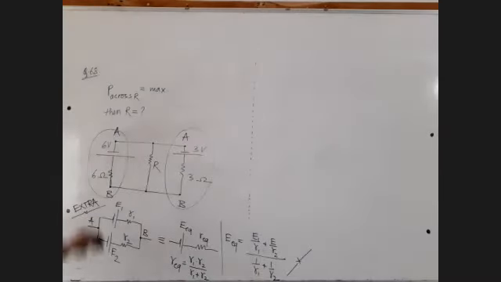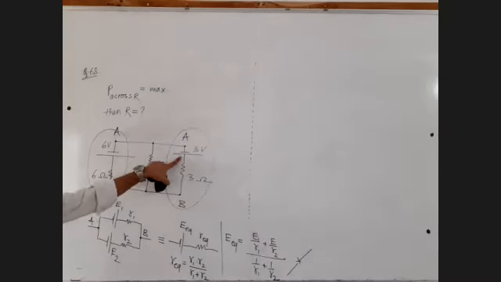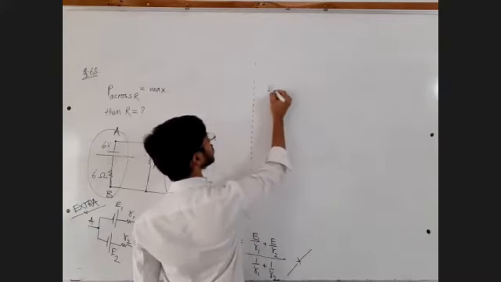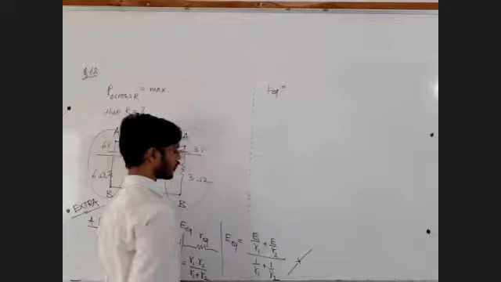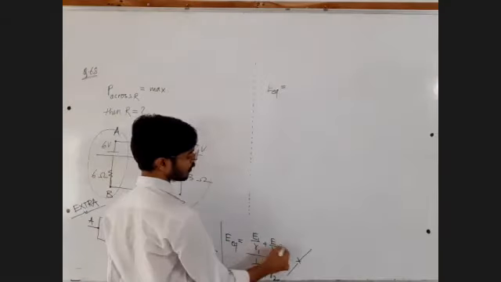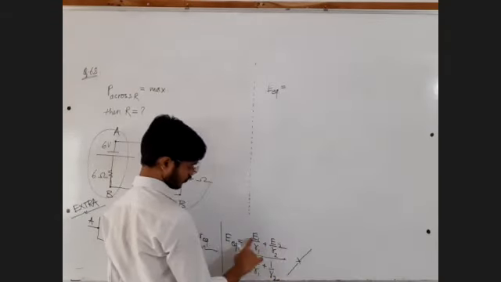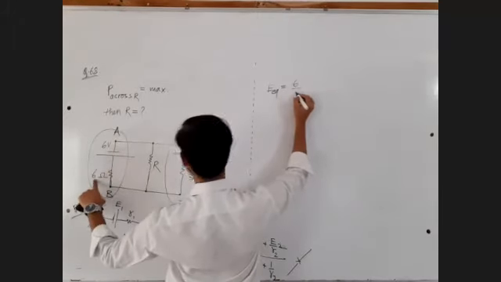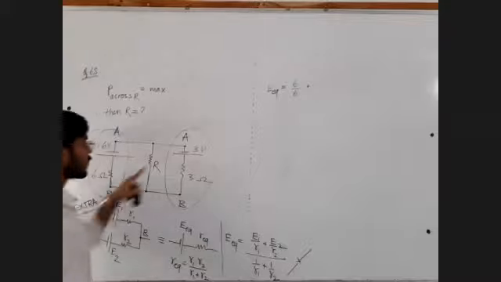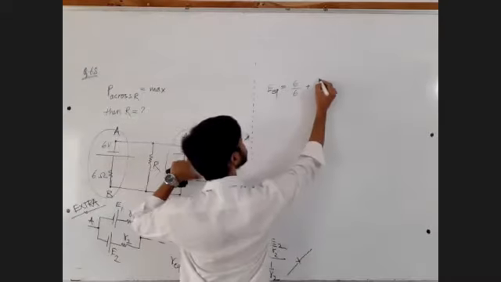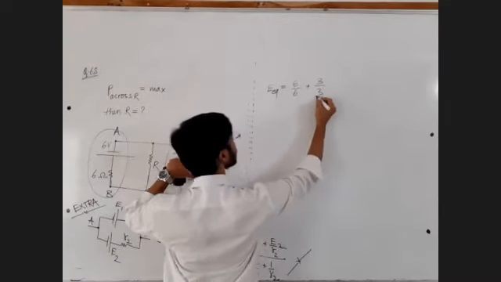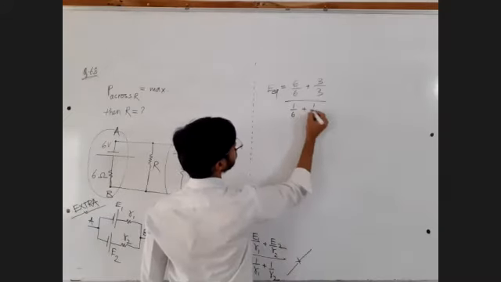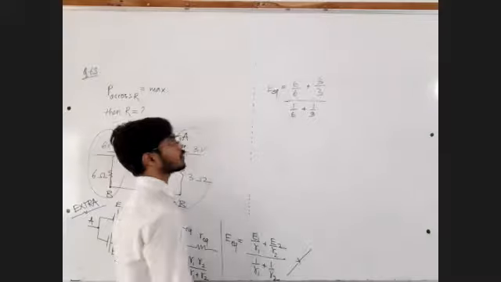Fine. So this 6 volt and 3 volt, equivalent will be equal to what? E1 upon R1 plus E2 upon R2. So E1 is 6 upon R1 is 6, plus E2 upon R2 is 3 upon 3, whole divided by 1 upon R1 plus 1 upon R2.